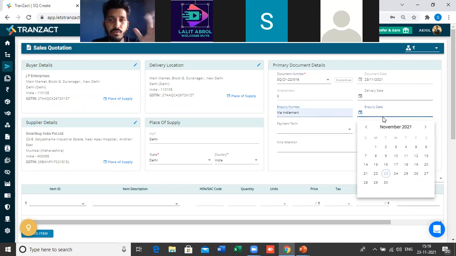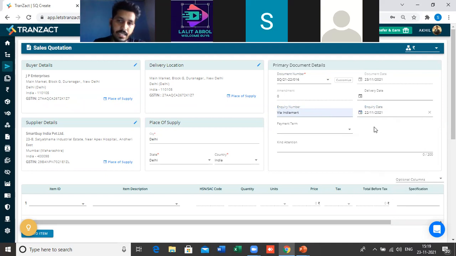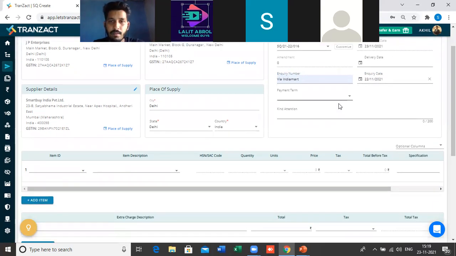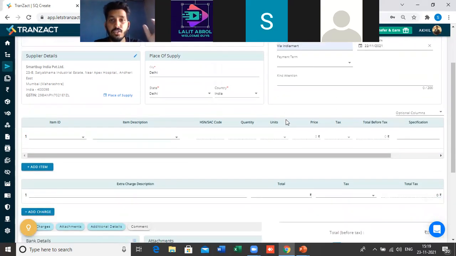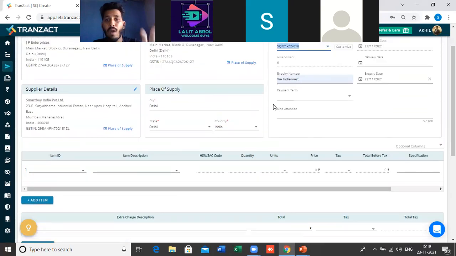Or if you want to put the inquiry date, let's take yesterday's date. And then if you have the payment terms, kind attention, these are the fields which you can add. Why I'm explaining each and every single detail here in the quotation is because in Transact the document format for every document is the same.